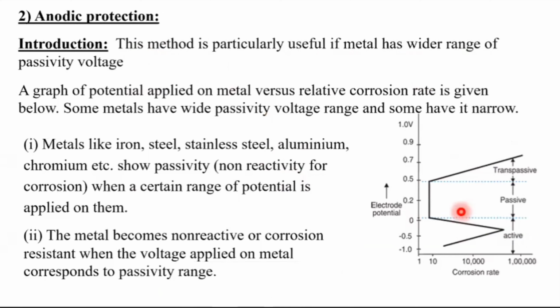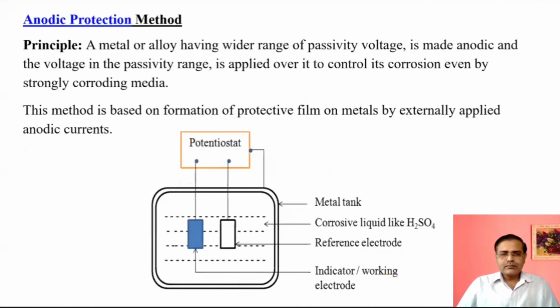It means within some applied voltage, that metal should be passive, unreactive for corrosion. So that much voltage is applied, but below or above that voltage, the metal will undergo faster corrosion. So we can maintain only that voltage, and this is the main thing related to the anodic protection method, or this concept is also called passivity.